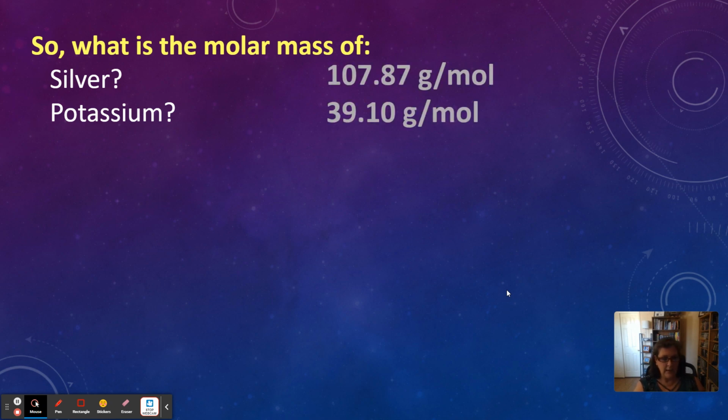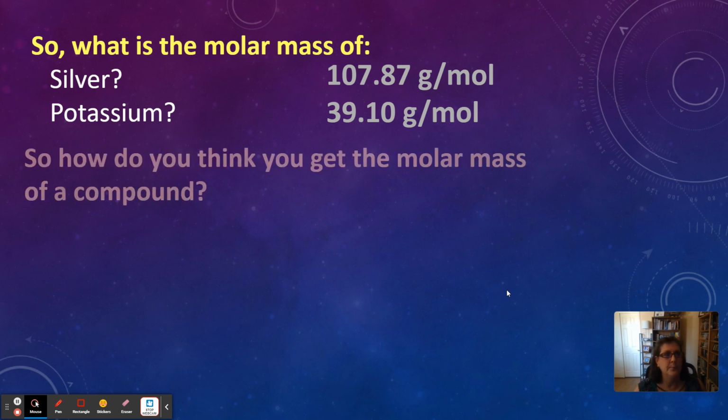And silver is 107.87 grams per mole, not just grams, but grams per mole. That's the proper unit. That's important. Grams per mole. Because it's not just any old grams, it's the grams in 1 mole. Potassium is 39.10 grams per mole. So those are for atoms.